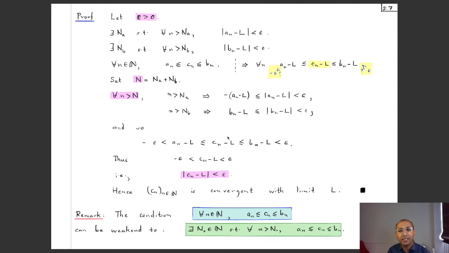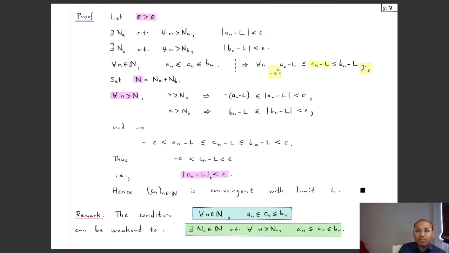And Cn minus L is bigger than or equal to An minus L, which is bigger than minus epsilon because of this, right? Because if I take this to the other side and this to this side, it is exactly this one. So I've got Cn minus L is less than epsilon and bigger than minus epsilon, but that just means that mod of Cn minus L is less than epsilon. These two statements are equivalent.